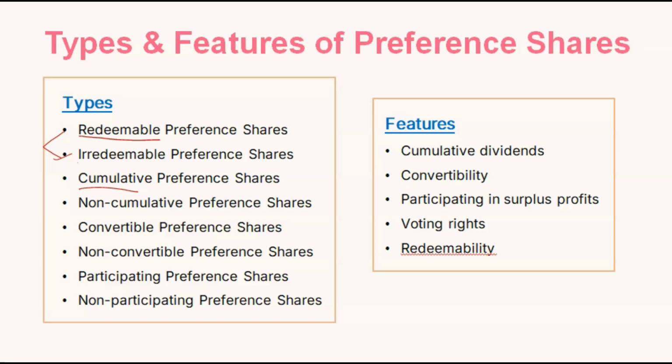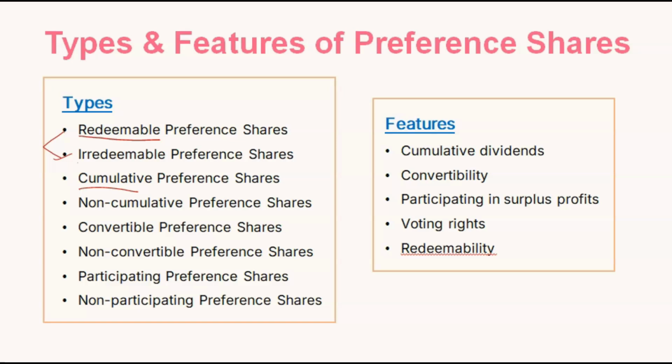If in a particular year or during a certain time period, the preference shareholders couldn't get their dividend, couldn't get their share in profit, all of that will be collected, and later when the company distributes dividends, they will get it back. Together they will get it. So they are safe. Even if the company has a loss, at that time they will not get dividend, but later they will get it when the company distributes.